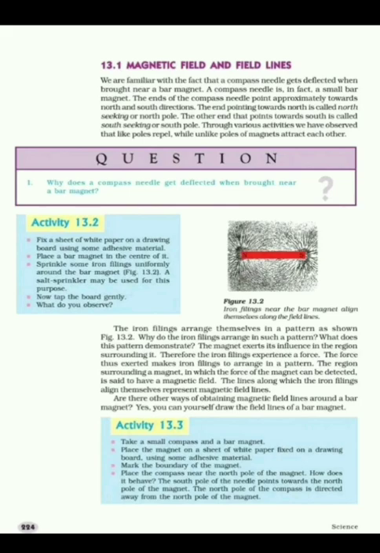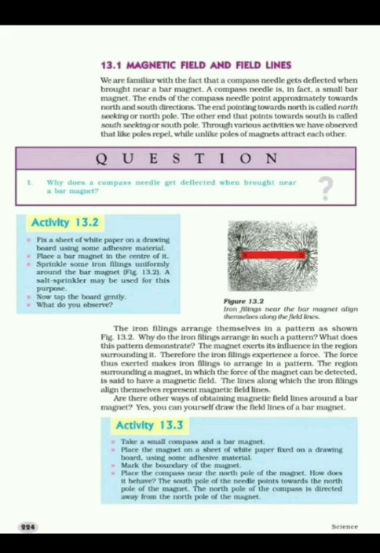As we know, a force of repulsion acts between like poles, that is north-north and south-south poles of the magnets, while a force of attraction acts between unlike poles, that is north-south and south-north poles of the two magnets. So whenever the needle of a compass is placed near a bar magnet, magnetic force is exerted on that needle, and that's why we can see the deflection.